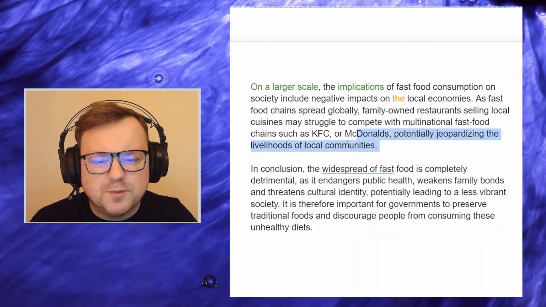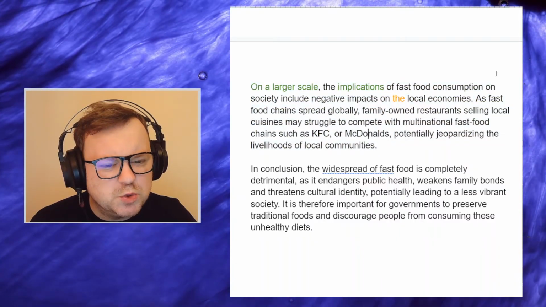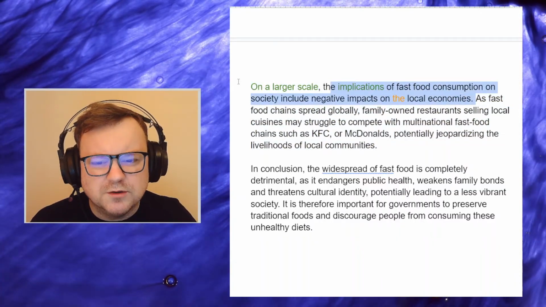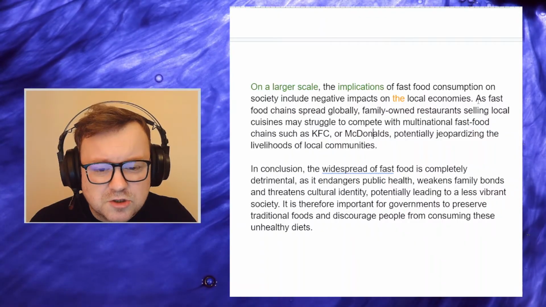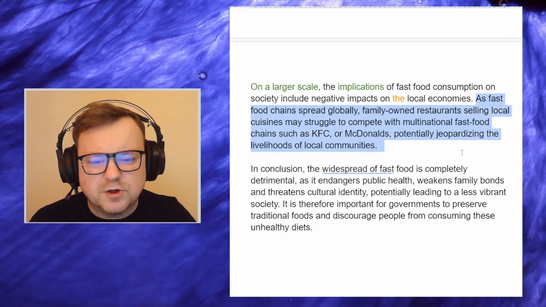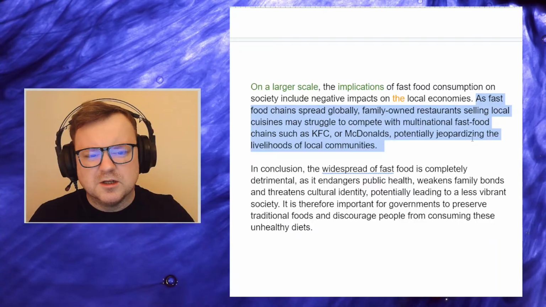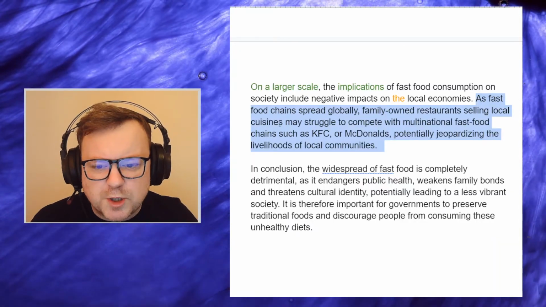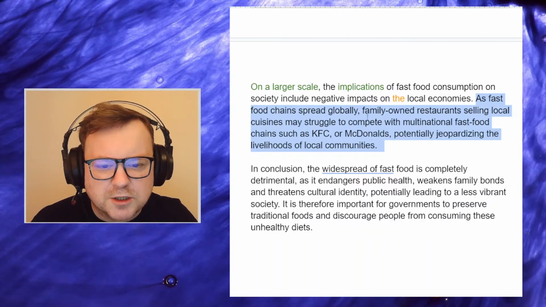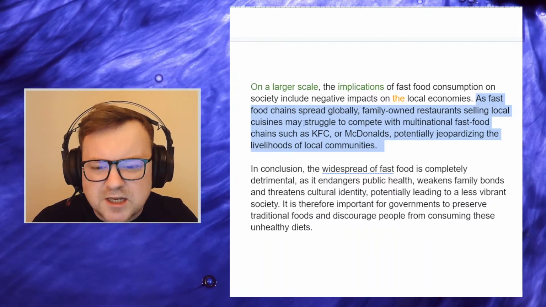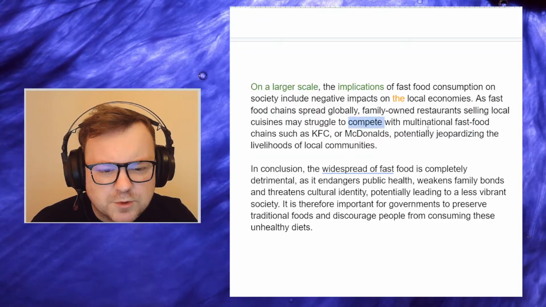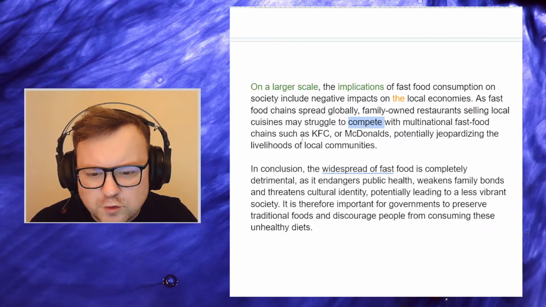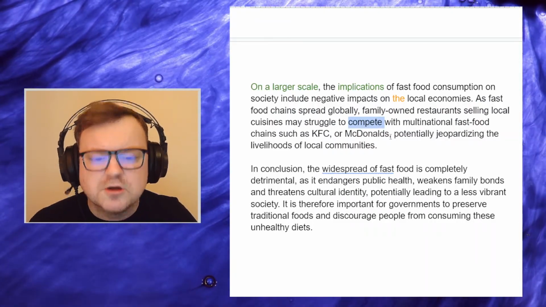Okay, my only problem with this body paragraph is that it's only two sentences. Sentence 1 and sentence 2. So maybe look to break this longer sentence into two sentences. Something like, as fast food chains spread globally, family-owned restaurants selling local cuisines may struggle to compete with multinational fast food chains such as KFC or McDonald's.